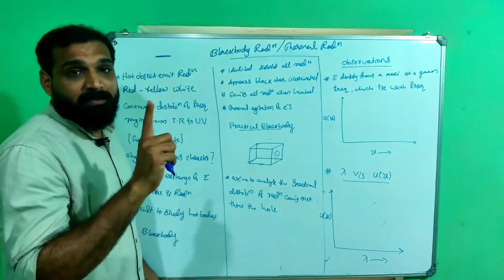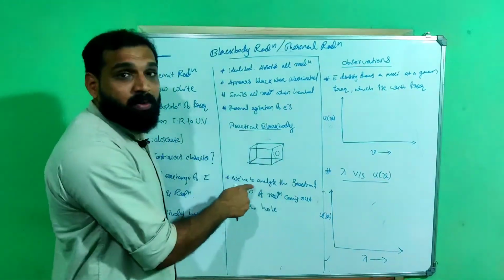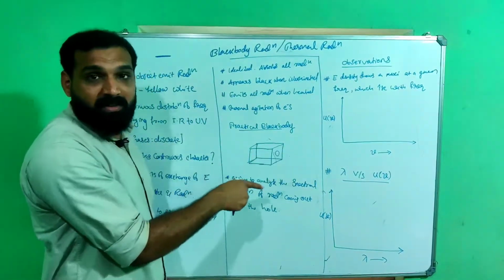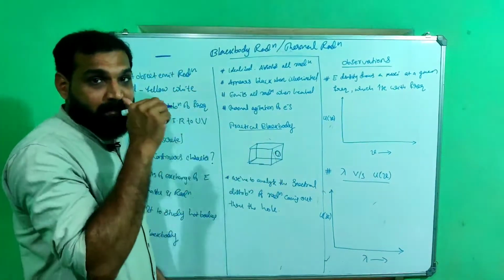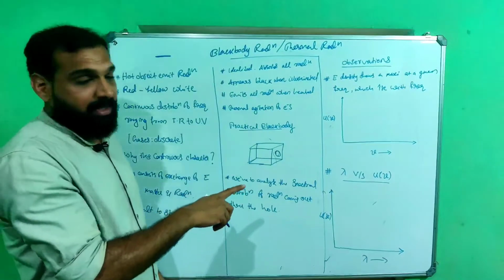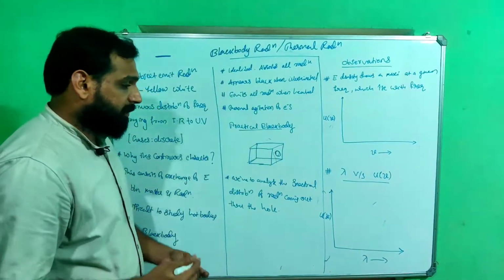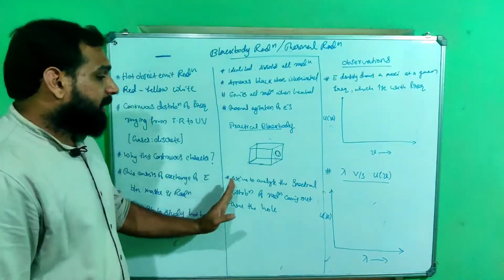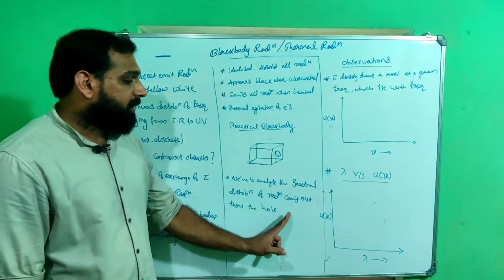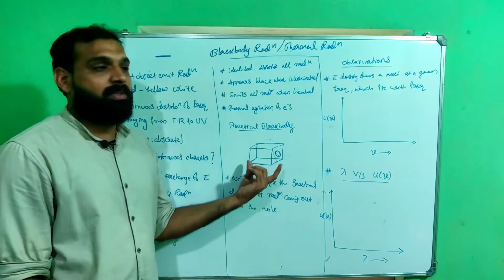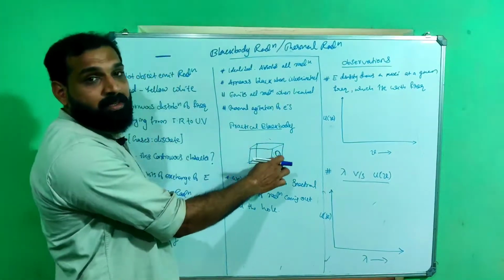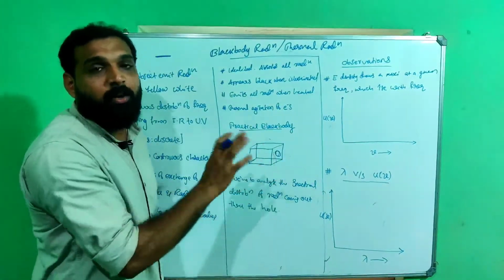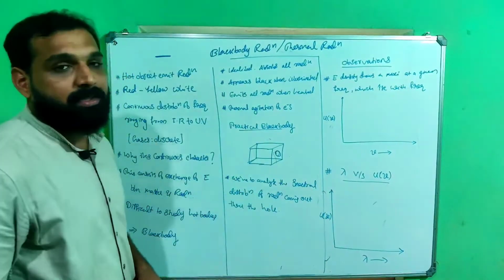One important point is that it is not the box that is the black body. This box is not the black body. This hole is the black body. This hole is acting as the black body. It is an important point. Now we have to analyze the spectral distribution of the radiation coming out through this hole. That is our task.